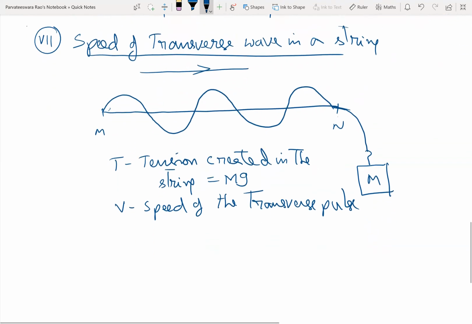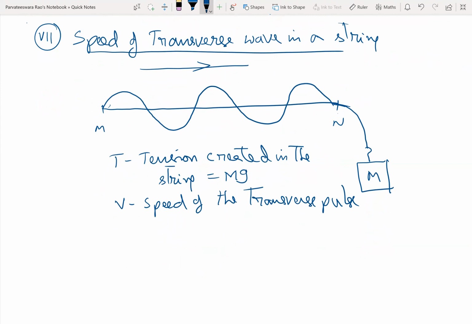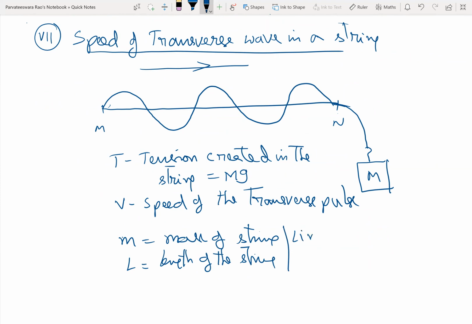Next, we have a term: say M is the mass of the string, and L is the length of the string. Then here we define linear density. Linear density means mass per unit length.